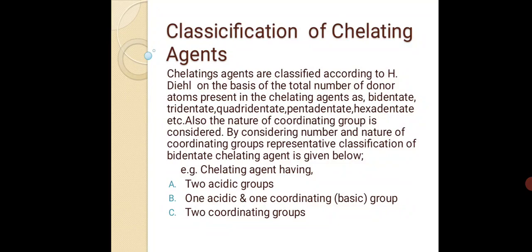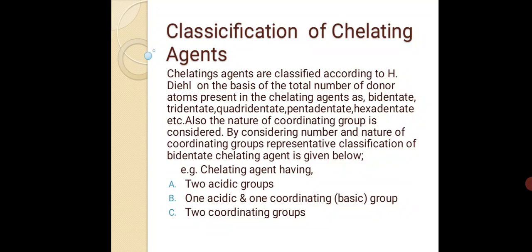In that topic, we discussed chelating agents, the structural requirements for the formation of metal chelates, and the metal complex ligands. Today we will discuss the classification of chelating agents.